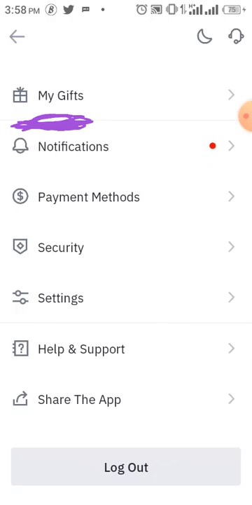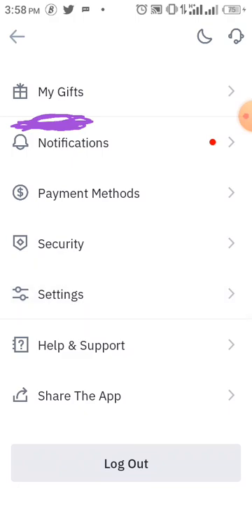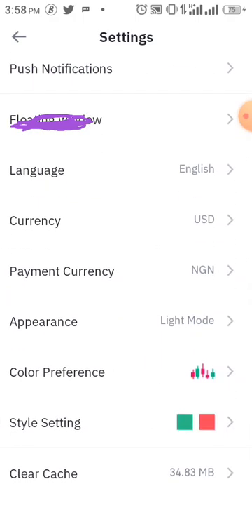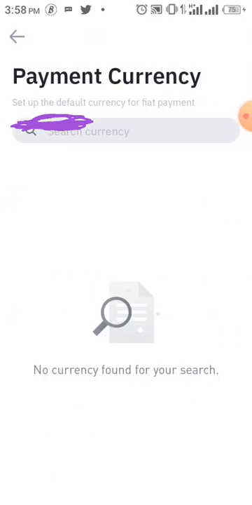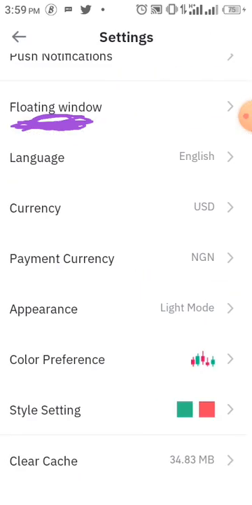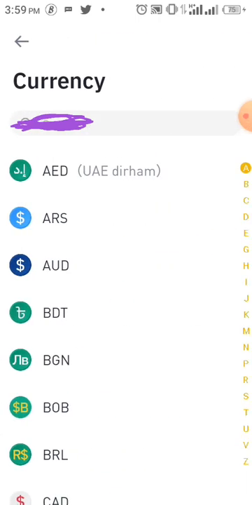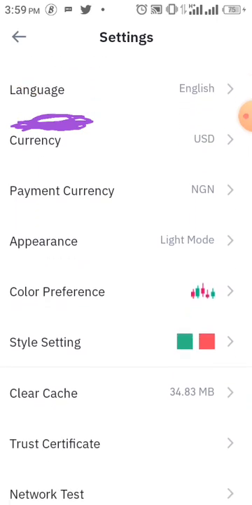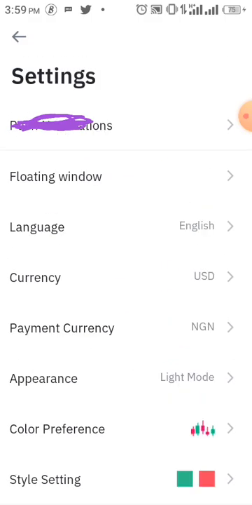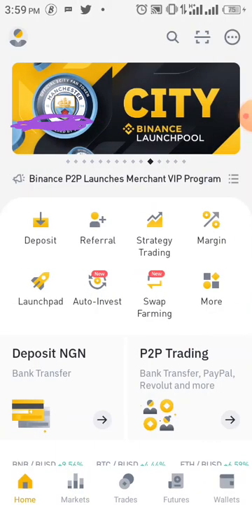And also, you can go to your settings, and in settings, that's where you can change the payment currency that you want to be paid in. You add your payment currency there. And if you want to, the currency that your app will be showing is under our currency, USD. That's the currency value in which all your coins will be shown, while your payment currency is the currency in which you will be paid when you want to withdraw. You can change your style, the color, and all those. So that's not the main thing for today, so let's go down.